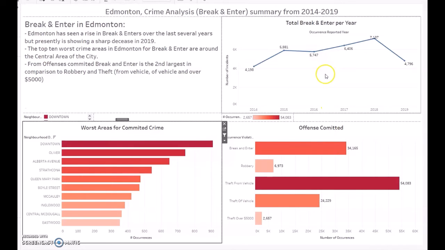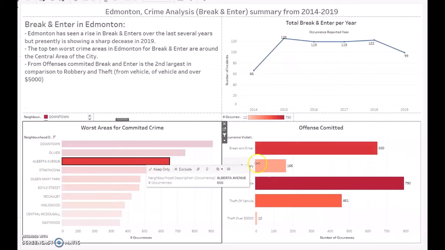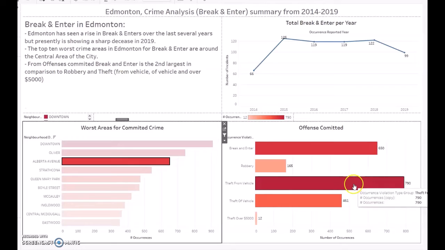For break and enter, again, the trend is going up from 2014 to 2018, and then in the last year of data that we had, it's starting to drop. Communities are the same, downtown's the highest. If we pick a community, we can see that break and enters are quite high, but theft from vehicle is the highest. So lock your doors when you're in the central part of Edmonton.